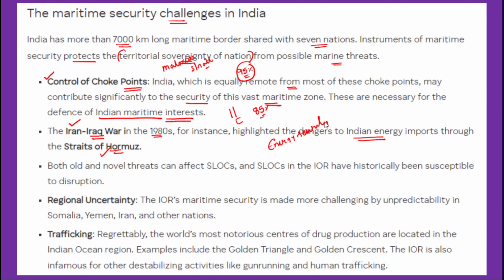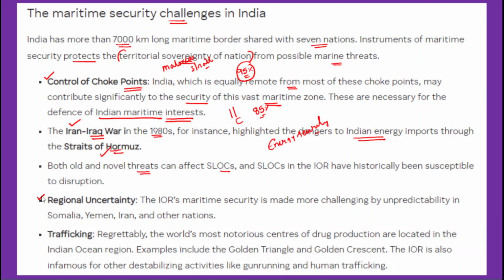Energy security. Now, apart from that, both old and novel threats, that means both conventional and unconventional threats, can affect India's maritime interests. And the Indian Ocean region has historically been susceptible to these maritime threats.